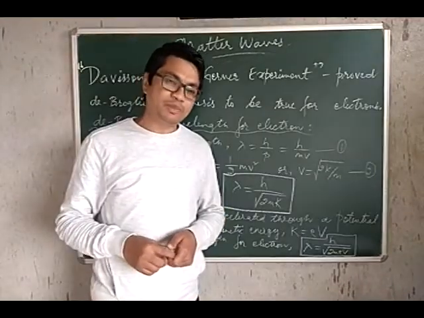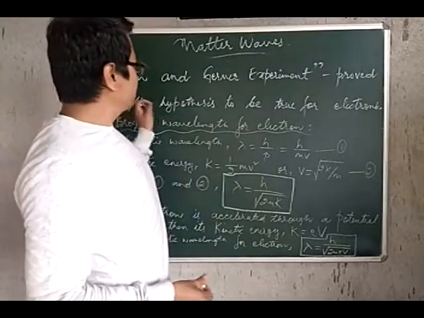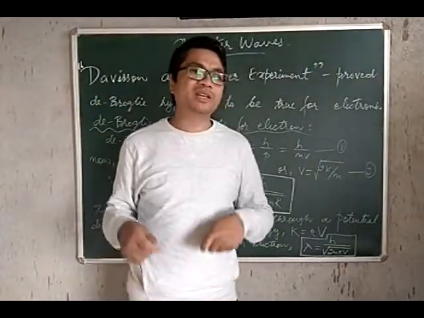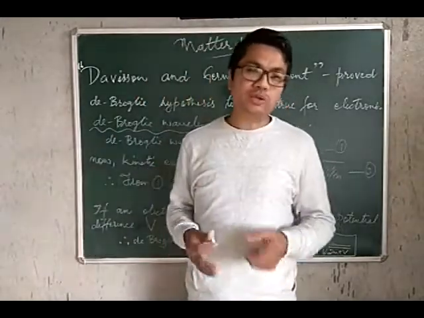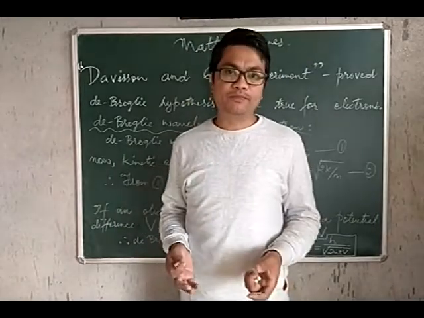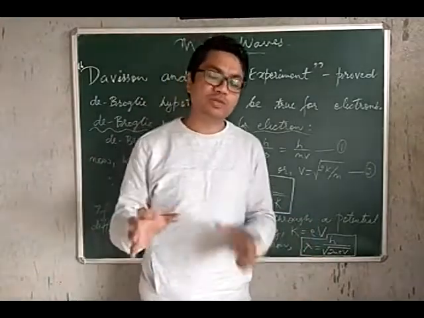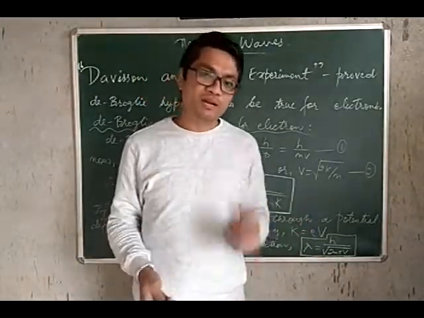Now, the de Broglie hypothesis was proven to be true when two physicists by the name Davisson and Germer performed an experiment, and they showed in the experiment that an electron could be diffracted. Electron, which is a particle, undergoes diffraction, a phenomenon which is exhibited by waves.